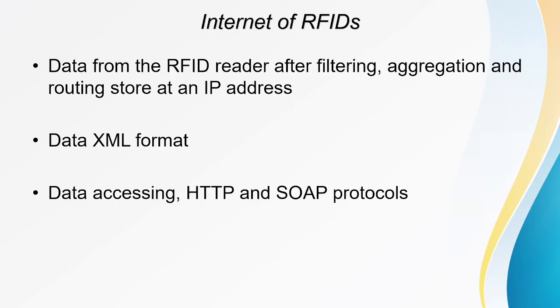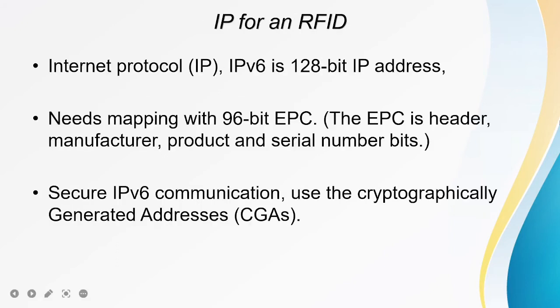Internet of RFIDs. Coming to the Internet of RFIDs, data from the RFID reader, after filtering, aggregating and routing, will be stored at an IP address, and the data will be present in XML format. For data accessing, you can use HTTP and the SOAP protocol. Next is IP for RFID. As already mentioned, every object is going to have an IP address.